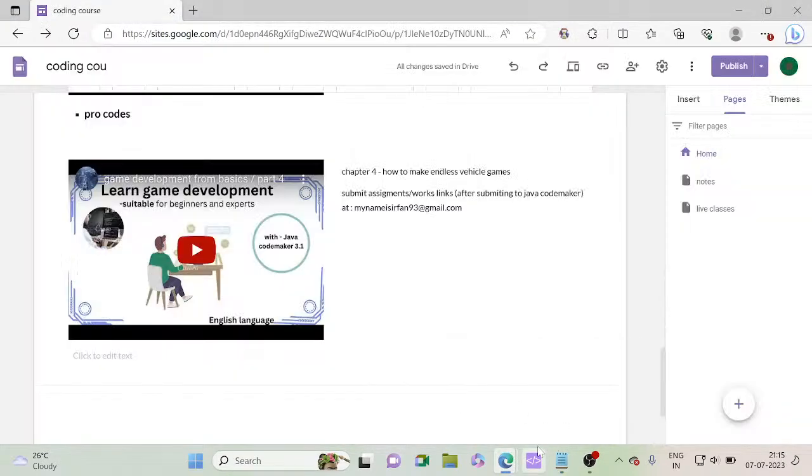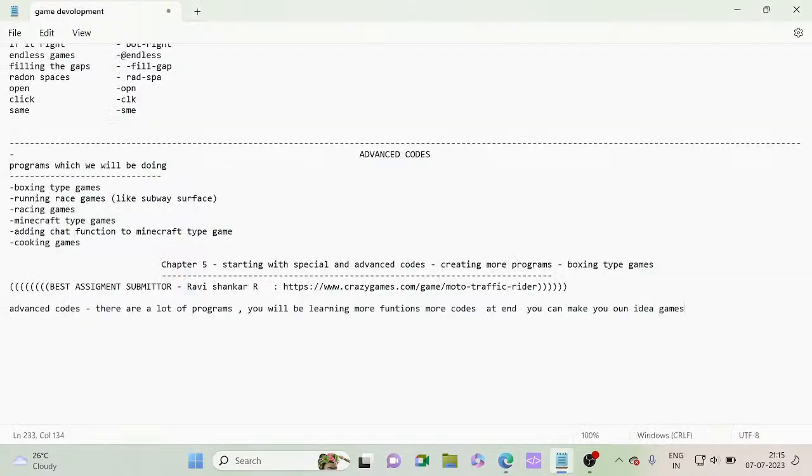I have said that first let's type server. We will be making the boxing type games server. So this is a server.